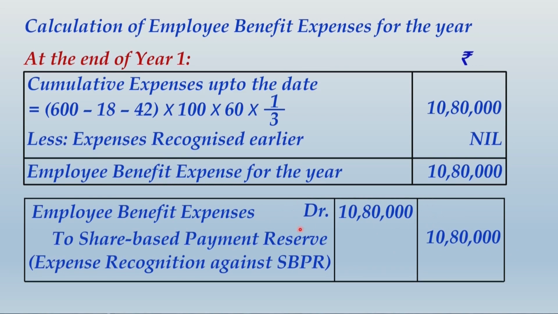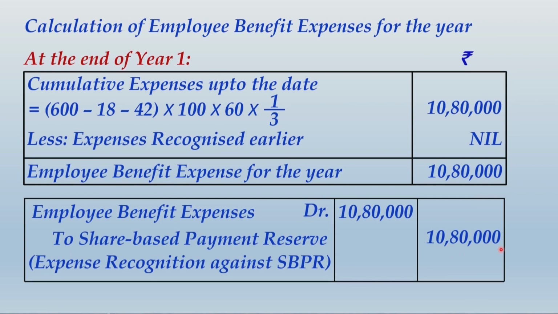One side you are showing an expense, this expense will be transferred to P&L, and this reserve will be simultaneously created. Now what happens to this reserve, we will look into that once we have reached the settlement date, and once you pass the entry for settlement, this will go off.